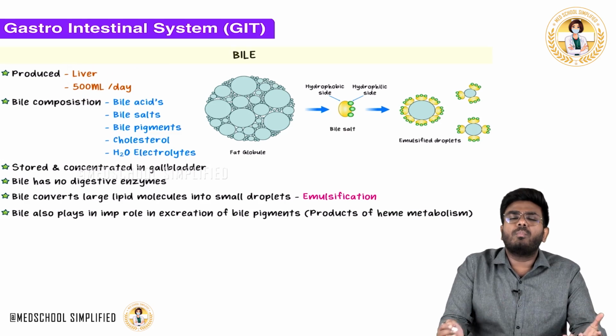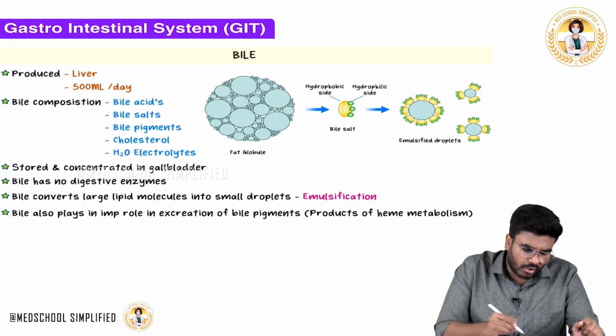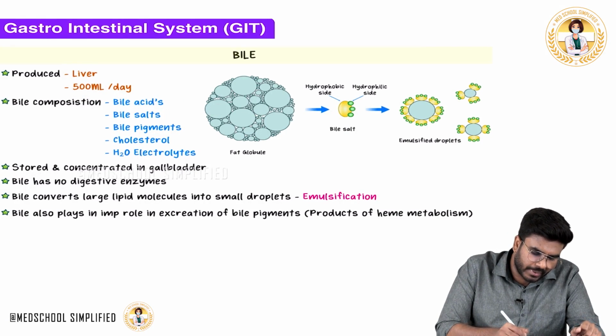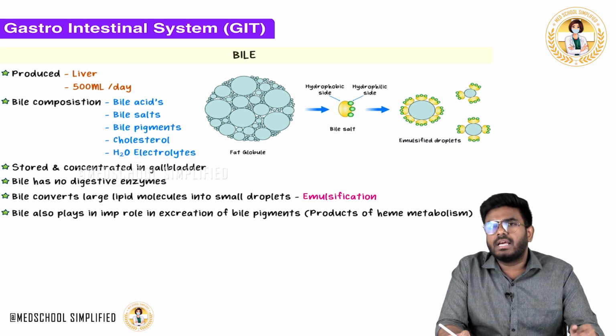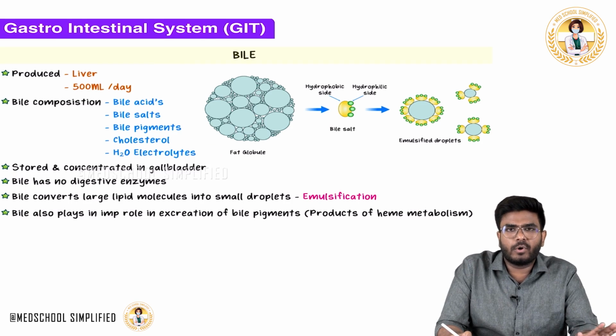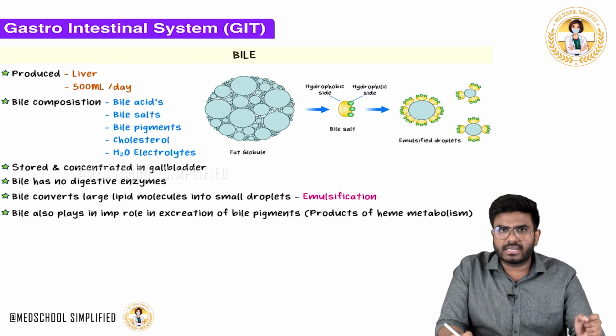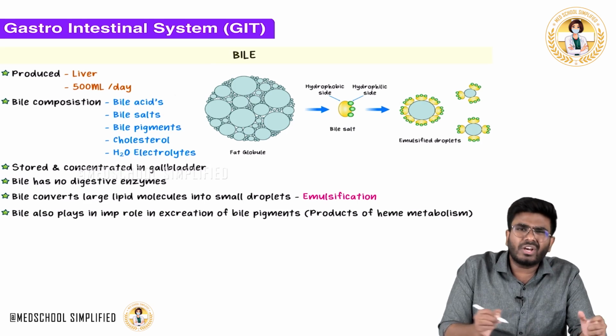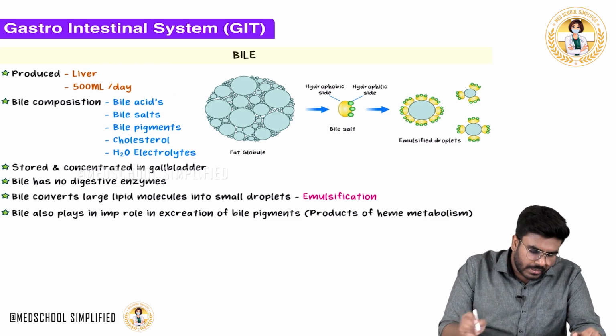Bile consists of what? Bile consists of bile acids, bile salts, bile pigments, cholesterol, water and electrolytes. Remember one point, most of the bile is nothing but cholesterol. Cholesterol is forming the bile. Just have this in mind, later you will understand why I am saying that. Bile acids and bile salts all come from cholesterol only.